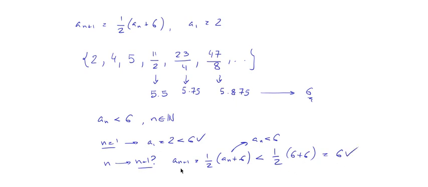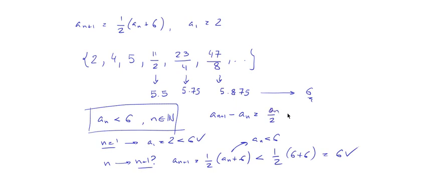Okay, so we have proven using induction that this sequence is bounded from above, right? Now, is it increasing? Well, it seems like it is increasing, but we need to prove it. The way to prove it is a sub n plus 1 minus a sub n, and this is 1 over 2 times a sub n plus 3, if we expand this expression, minus a sub n. So this is 3 minus a sub n over 2, or in other words, 6 minus a sub n over 2, right?